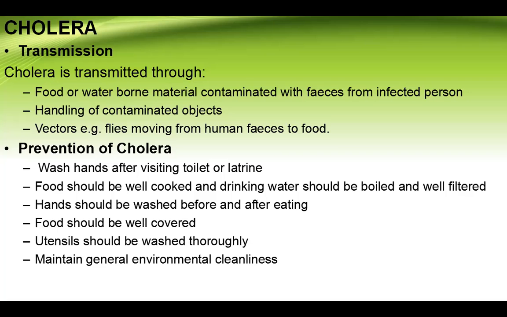The second one is the handling of objects that have been contaminated by other people. And the last one is vectors. The vectors are the agents that carry this disease. For example, flies that move human feces to food. So if a person eats that infected food, they get contaminated with this disease.